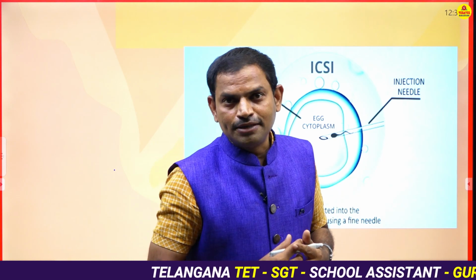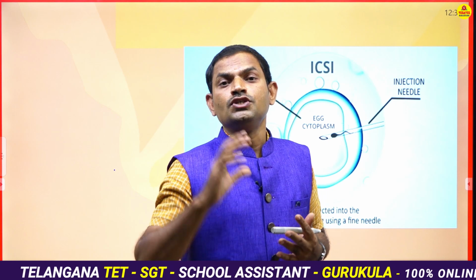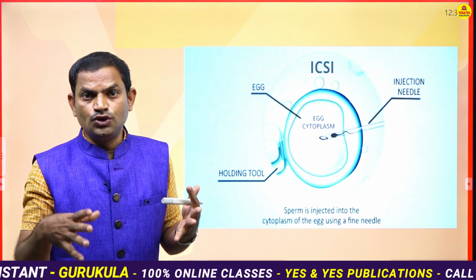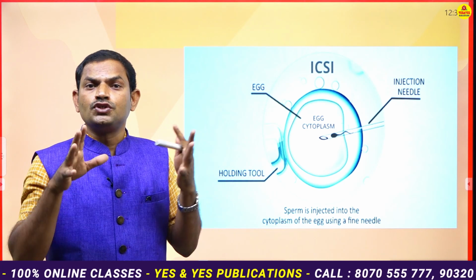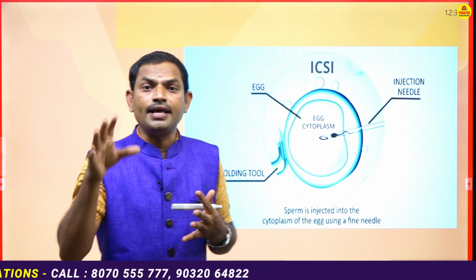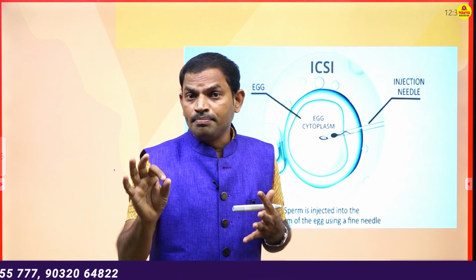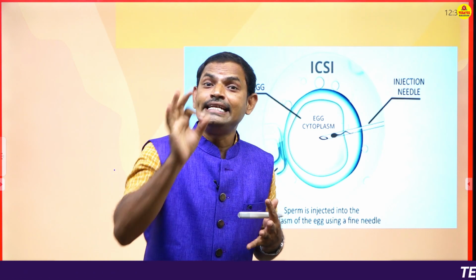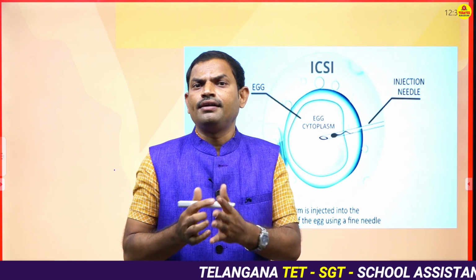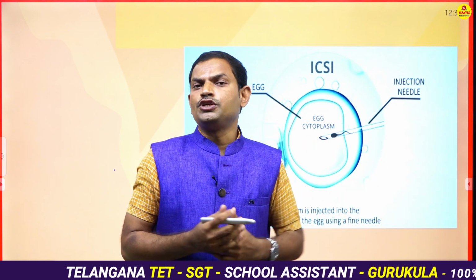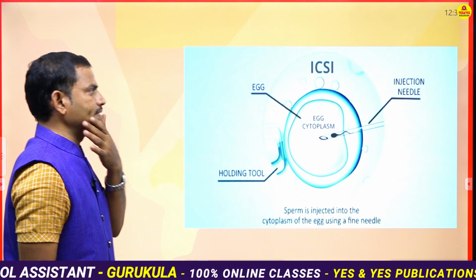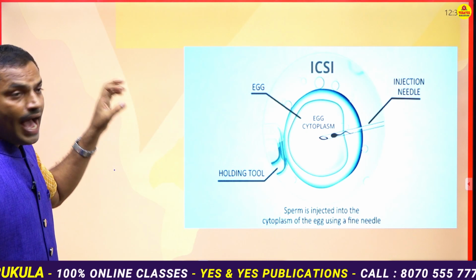Surrogate mother, that is called rented womb. Here a female will be selected who does not have any disorders in the uterus. That zygote will be directly placed there so that further development occurs. And here remember, a surrogate mother does not have any right over the child. She just gives birth to the child. After that the child has to be given to the father and mother, and she has to go away from that place. Okay, so that is about this ICSI.